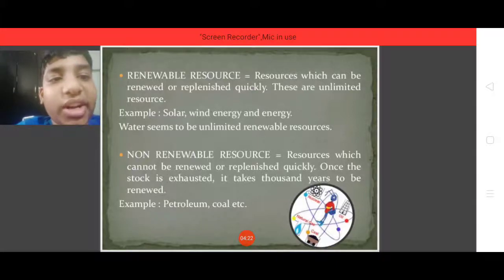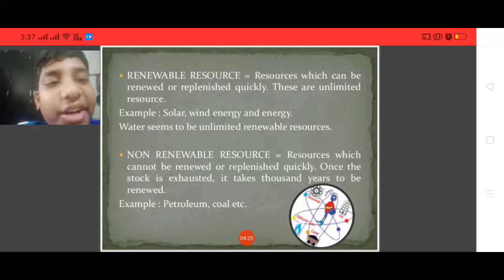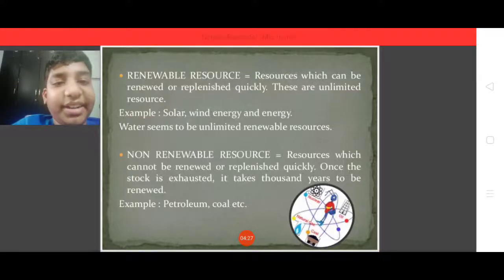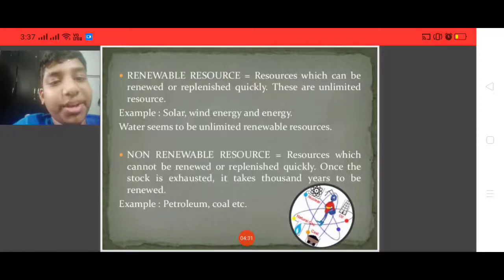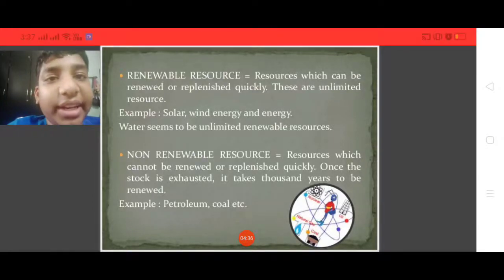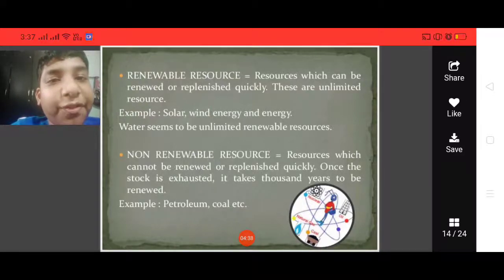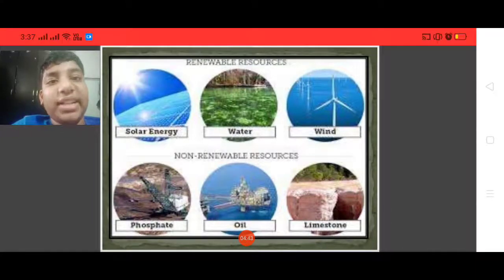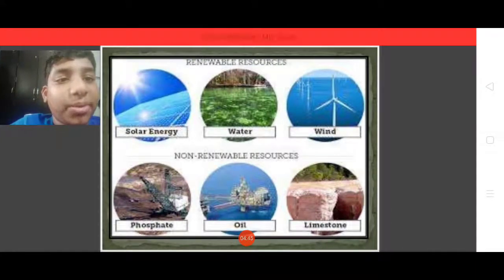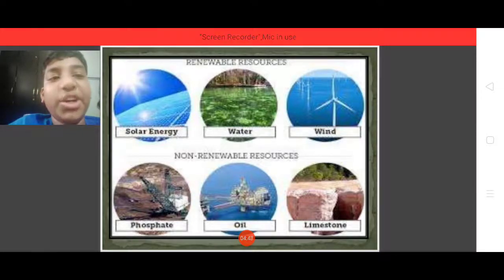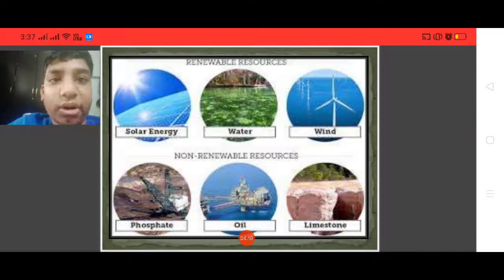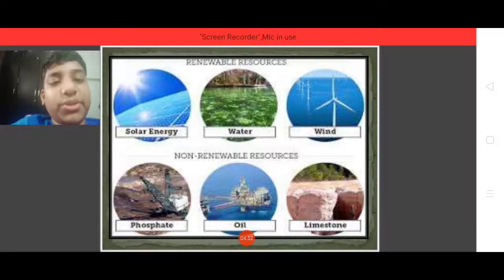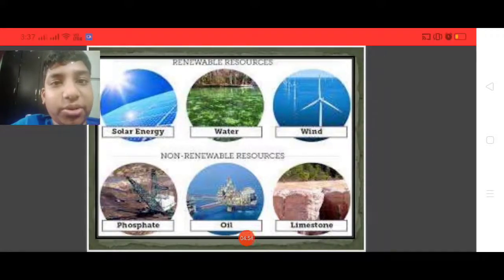What is a non-renewable resource? A resource which cannot be renewed or replenished quickly. Once the stock is exhausted, it takes thousands of years to be renewed. So it has to be recycled. Examples are petroleum, coal, etc. Let's see a few examples of renewable and non-renewable resources. Renewable resources: solar energy, water, wind. Non-renewable resources: phosphate, oil, limestone.